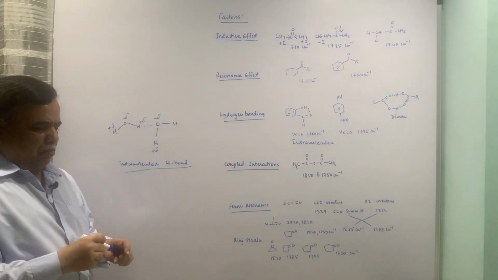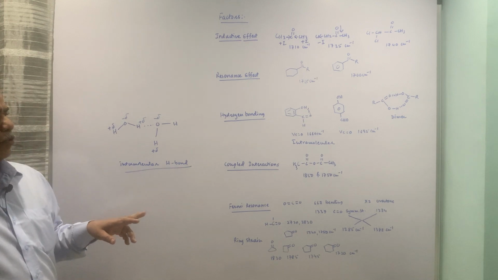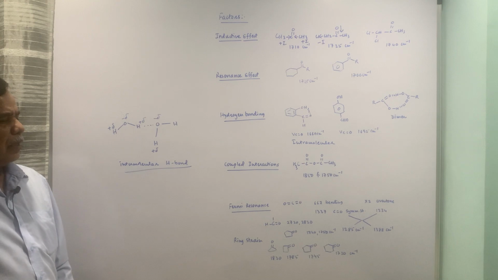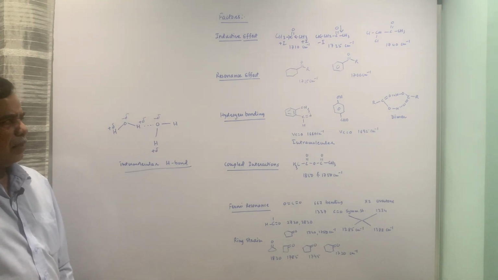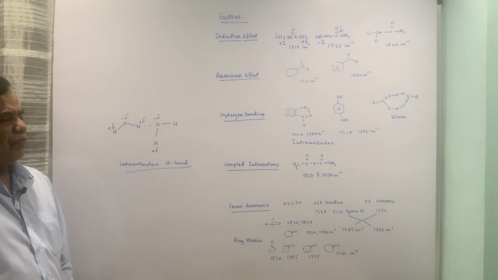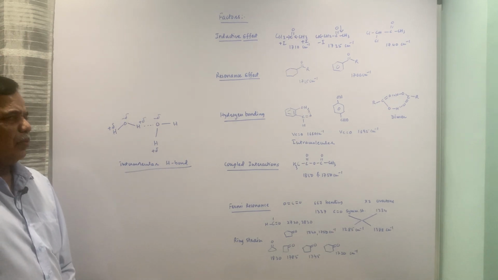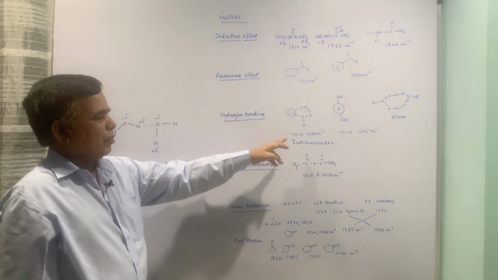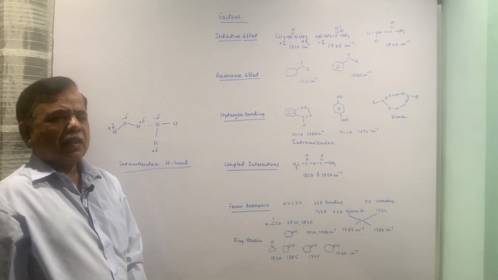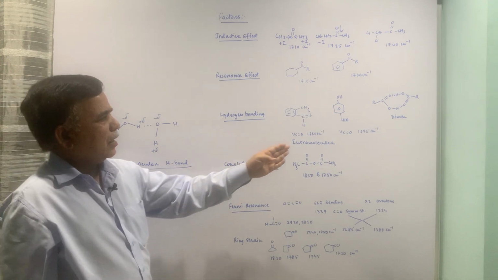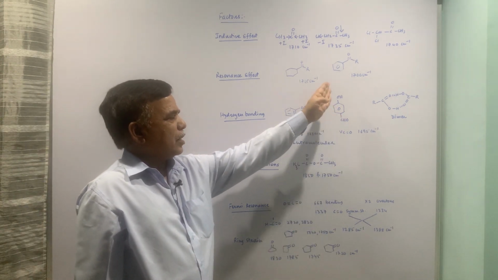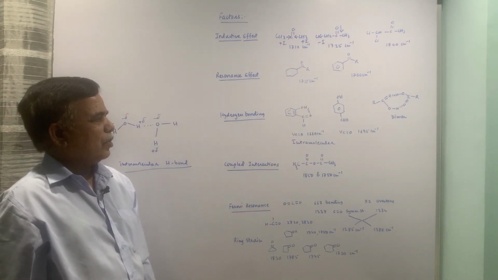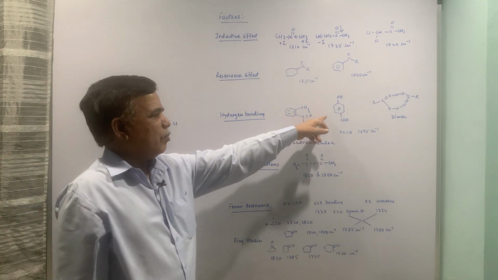So the IR spectroscopy differentiates between these two types of hydrogen bonds, and basically hydrogen bonding will cause decrease in the carbonyl stretching frequency as well as hydroxyl stretching frequency. In this compound carbonyl stretching frequency is 1660, which is quite less, and here it is 1695 because this molecule can interact with another molecule, but there is no intramolecular hydrogen bonding as such in this compound.